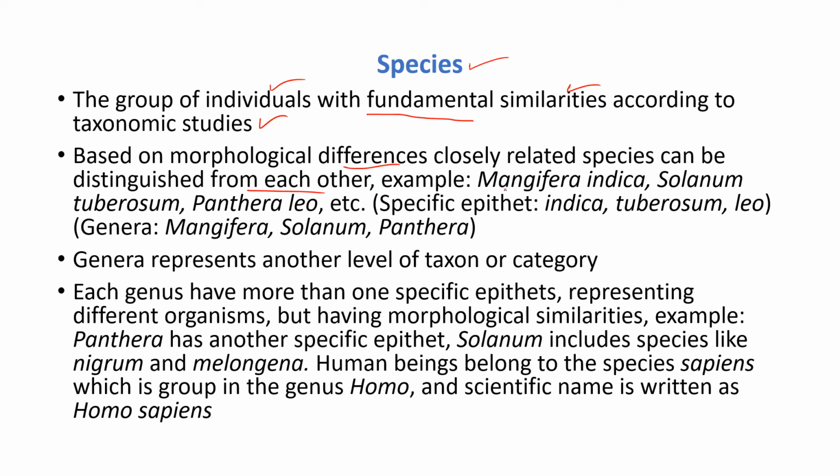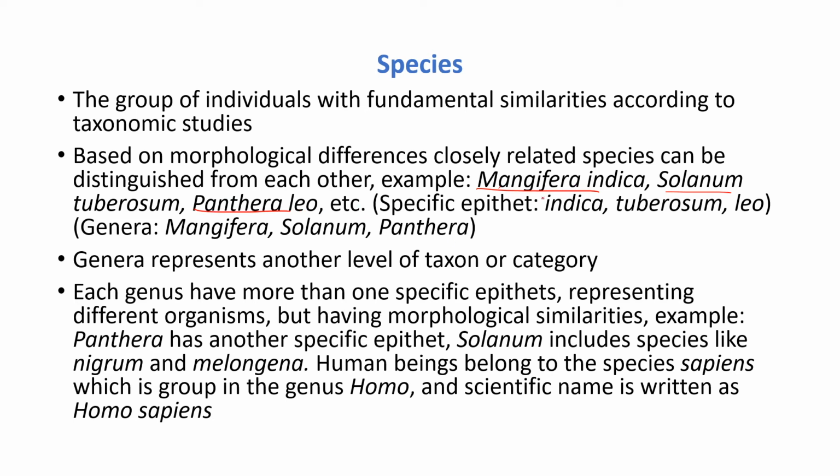For example, here you can see Mangifera indica is one type of organism, Solanum tuberosum is another type of organism, and also Panthera leo. Here you can clearly distinguish and say that they are different organisms. Mangifera indica is a plant. Solanum tuberosum is also a plant but different from Mangifera indica. Panthera leo is an animal, and so on. These are all different species.